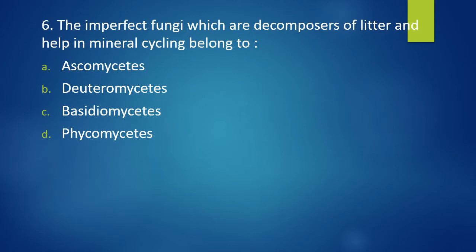Question number 6. The imperfect fungus which are decomposers of litters and help in mineral cycling belong to which of the following? Ascomycetes, Deuteromycetes, Basidiomycetes, Phycomycetes. Imperfect fungi which act as decomposers of litter and help in mineral cycling. The correct answer is option B. They belong to Deuteromycetes.